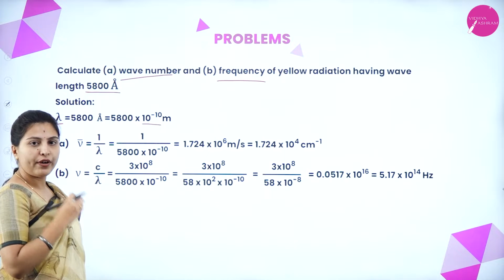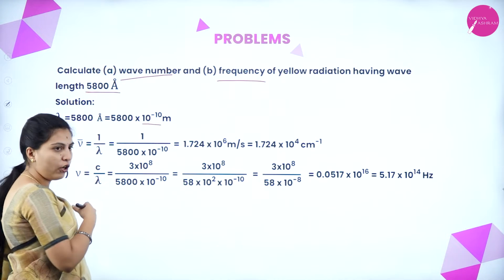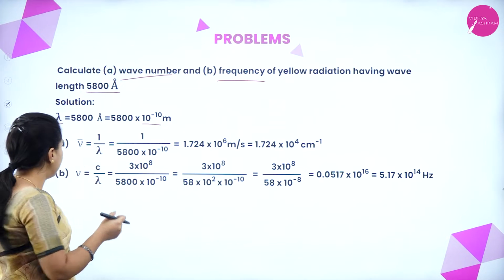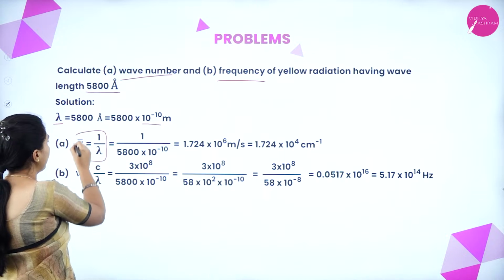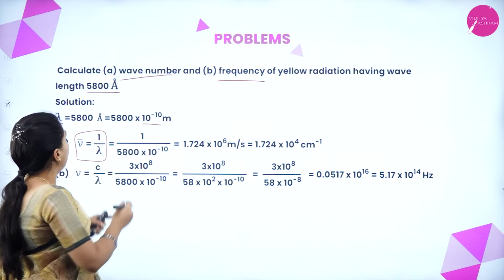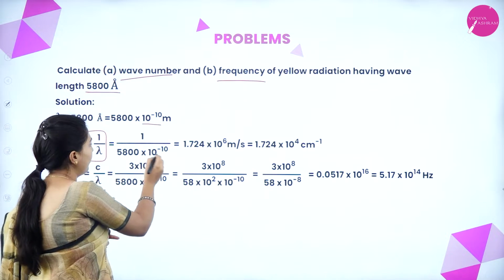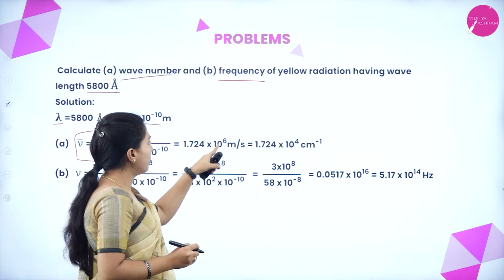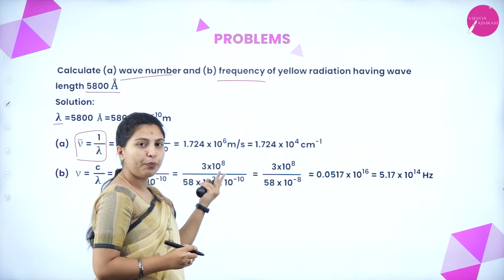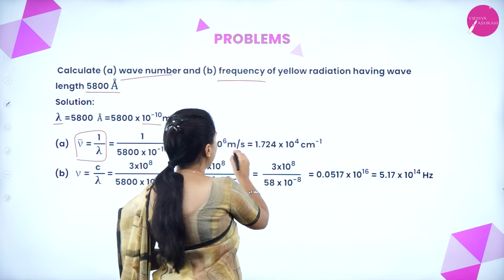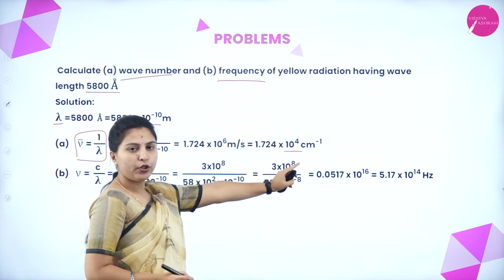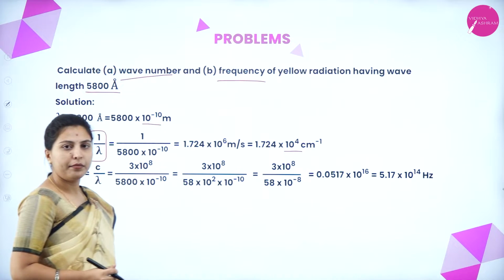First we are finding the wave number. I have told already, wave number is equal to the reciprocal of wavelength. That is the equation written here: 1 by the wavelength. So we will get 1.724 into 10 to the power of 6 per meter. We are converting meter into centimeter, so we will get 1.724 into 10 to the power of 4 per centimeter.